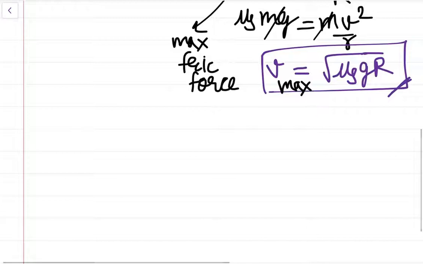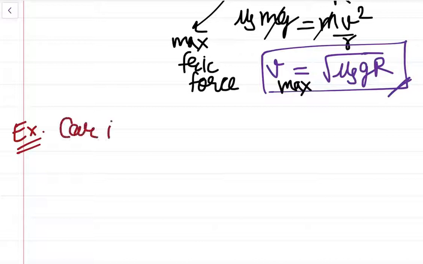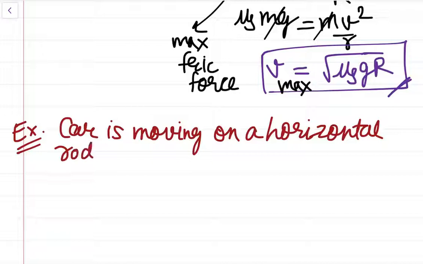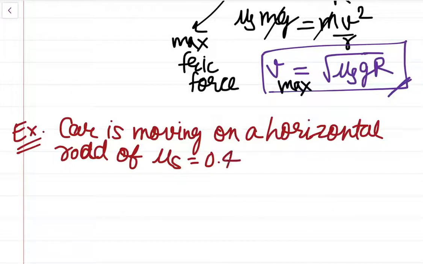So let's take an example, a direct question. Assume that a car is moving on a horizontal road of mu s 0.4, and the radius of curvature of the track is 10 meters.